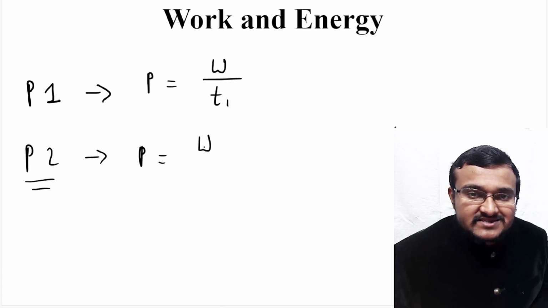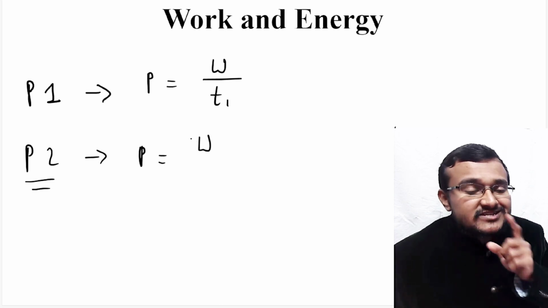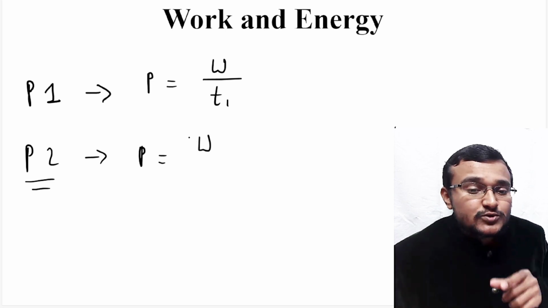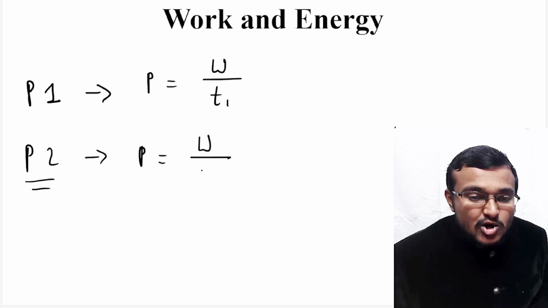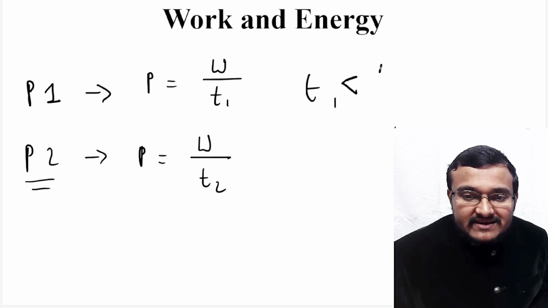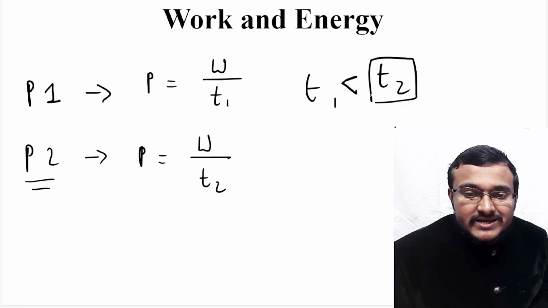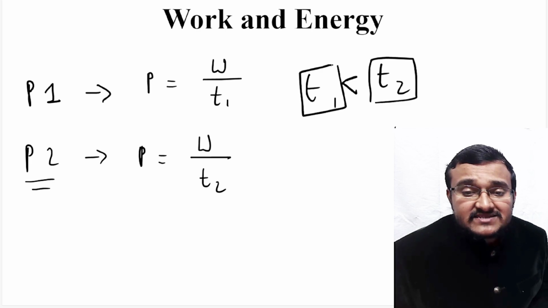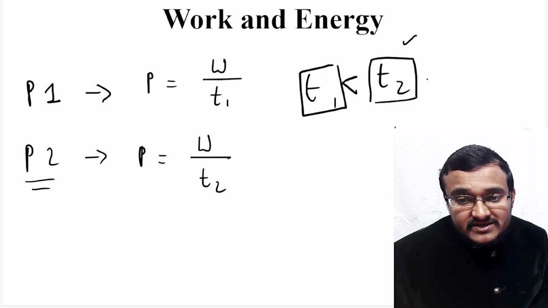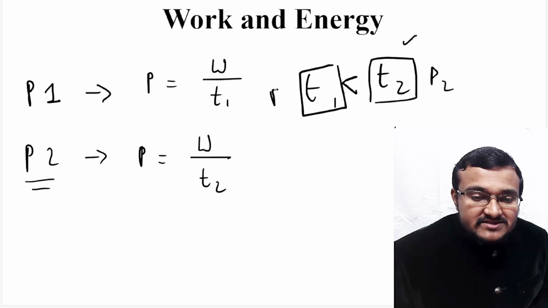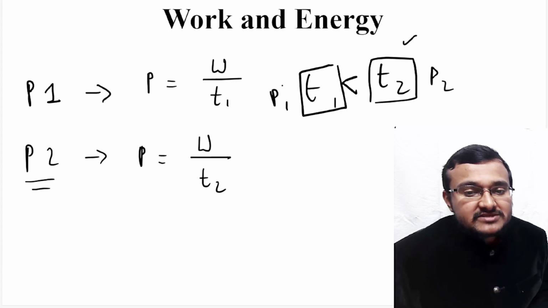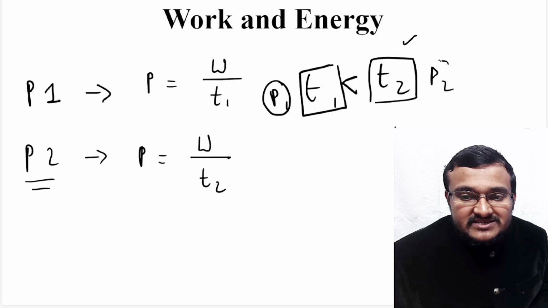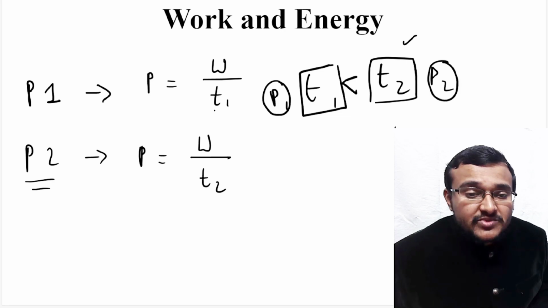So work is the same but time is different. Person 1 is taking 10 seconds and person 2 is taking 20 seconds. In general, T1 is less than T2. T2 is 20 seconds and T1 is 10 seconds, where T2 is the time taken by person 2 and T1 is the time taken by person 1. So person 1 is taking less time than person 2.